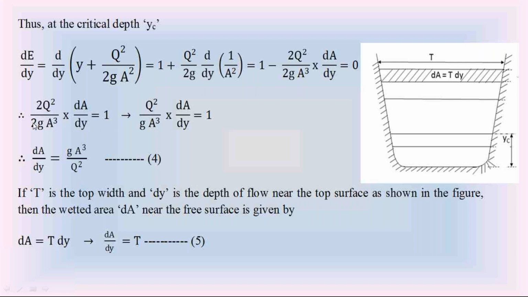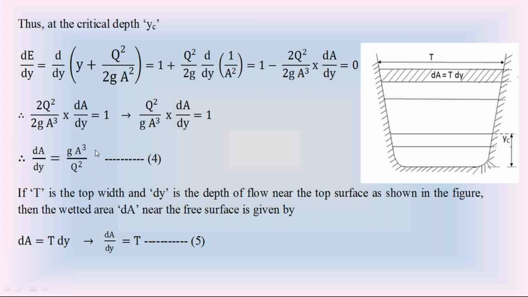Cancel this 2 on the left hand side. This equation changes as q square by g a cube into dA by dy equal to 1. From this you will get this dA by dy value. dA by dy equal to g a cube divided by q square. Equation 4. Please note down this equation 4.